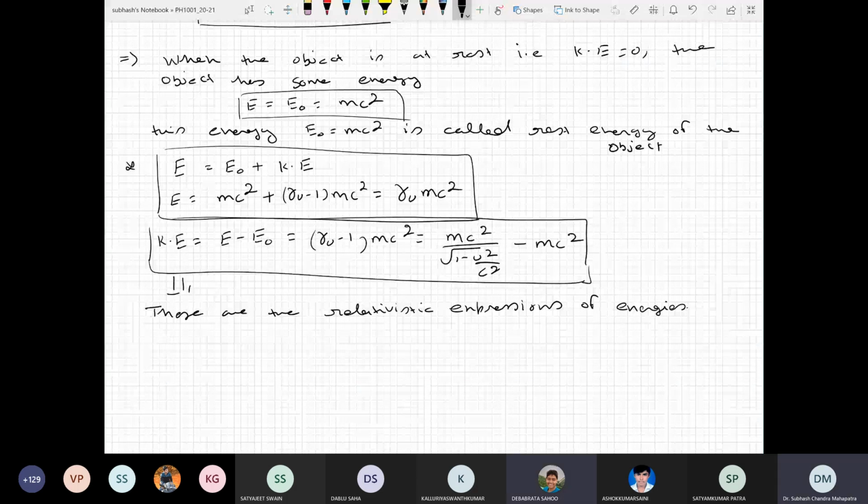There was a kinetic energy expression, gamma u. Is u the component of velocity or the whole velocity? Yes, here gamma u is actually 1 upon the square root of 1 minus u square by c square. So whenever I write u square by c square, that's actually the whole velocity, not the component. Okay, sir. Any other question?